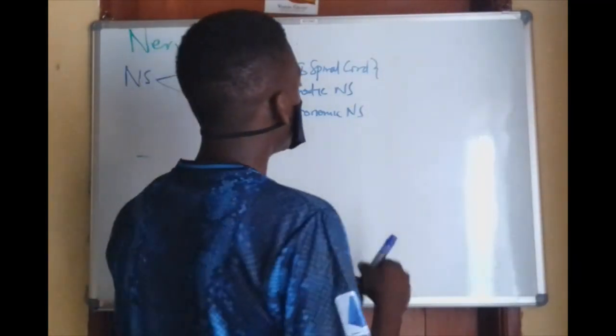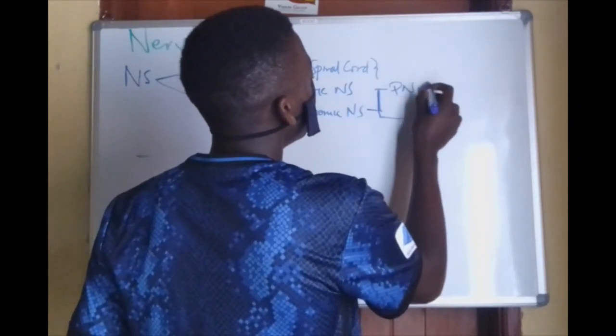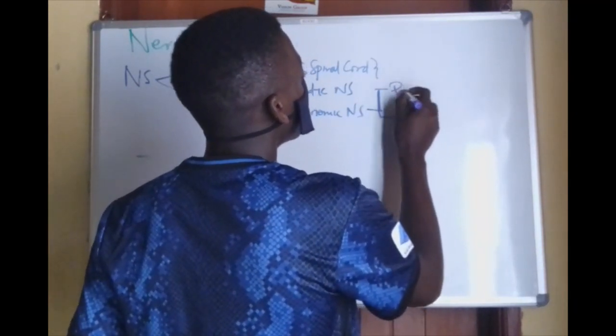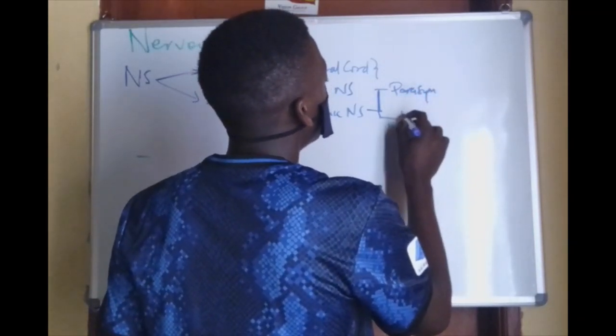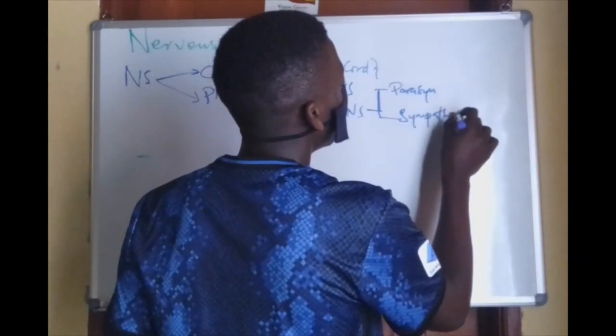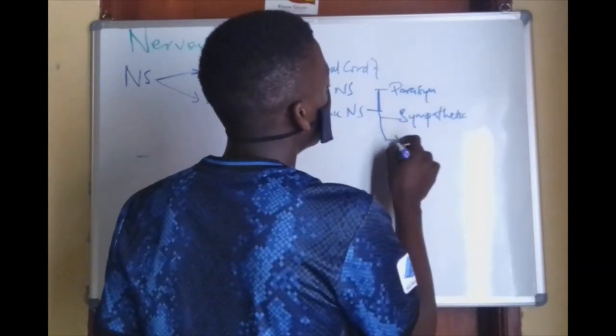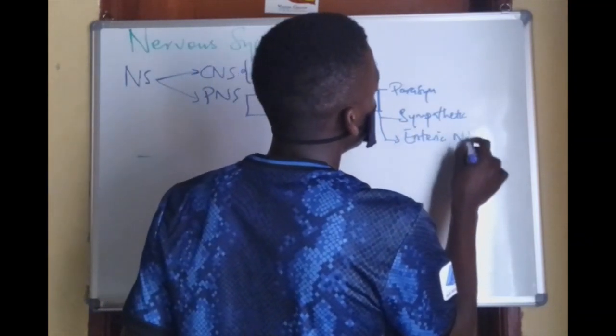and the autonomic nervous system is further divided into the parasympathetic nervous system, the sympathetic nervous system, and another called the enteric nervous system.